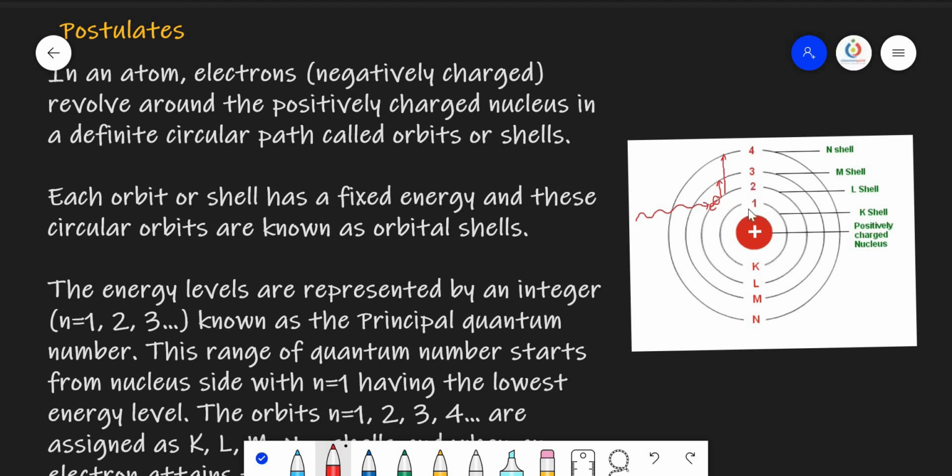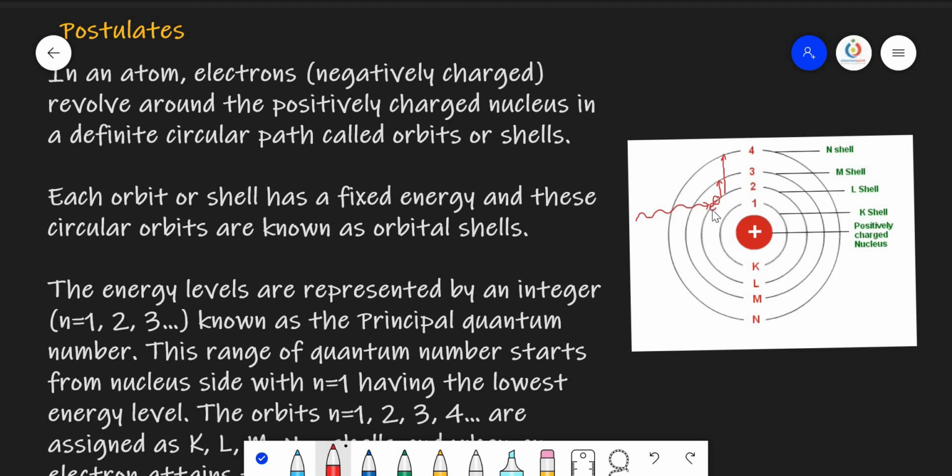Before that, I'll give one point. These orbits are named with numbers 1, 2, 3, 4. These numbers are called the principal quantum numbers, which represent the number of the orbit, or else these are also represented by the letters K, L, M, N shells. So, n equals 1 means first orbit or K shell, n equals 2 means second orbit or L shell, n equals 3 means third orbit or M shell, n equals 4 means fourth orbit or N shell, and it continues.